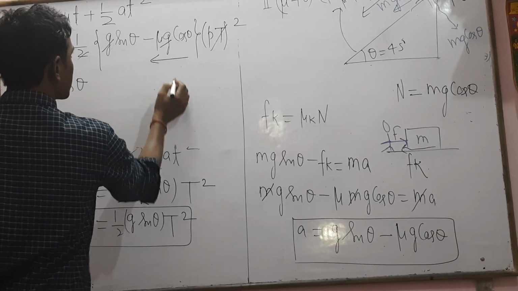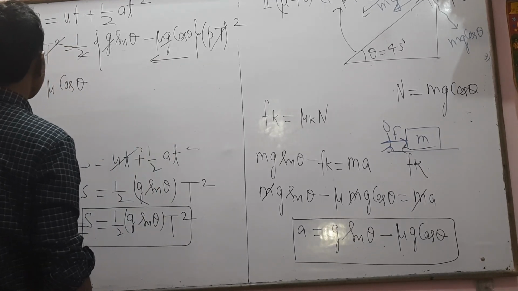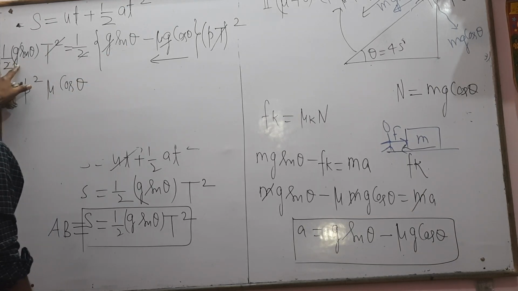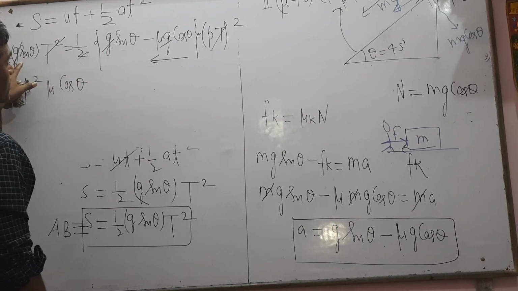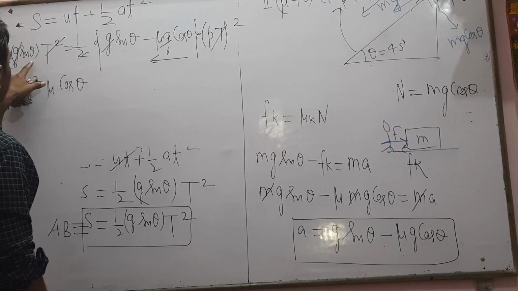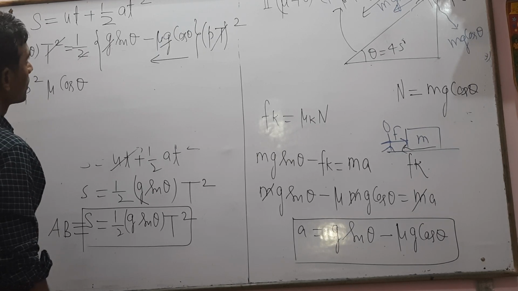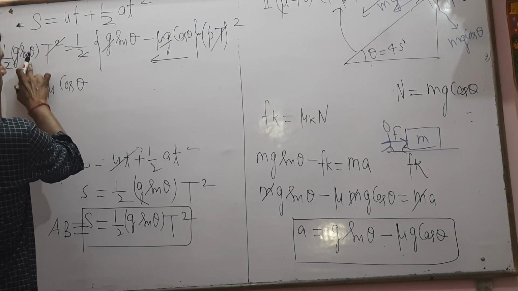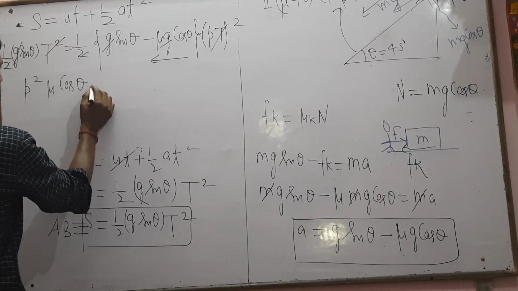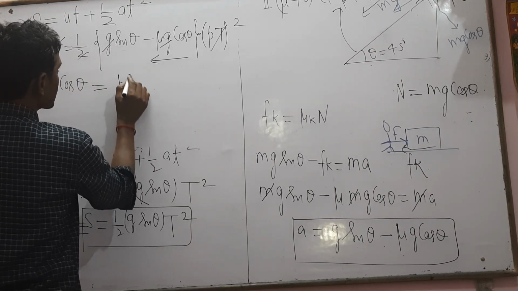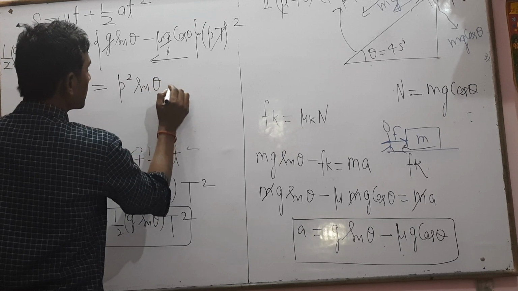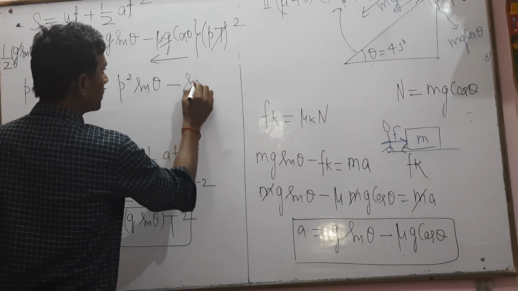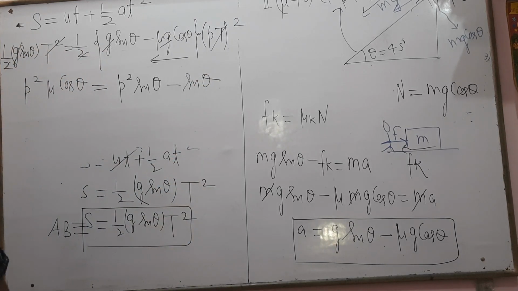This term is shifted to the left hand side. Here we have sin theta, and on the other side p square into sin theta. So we get p square sin theta minus sin theta.